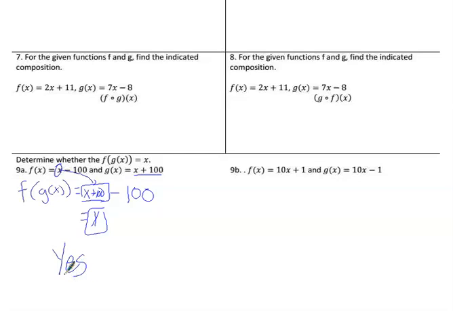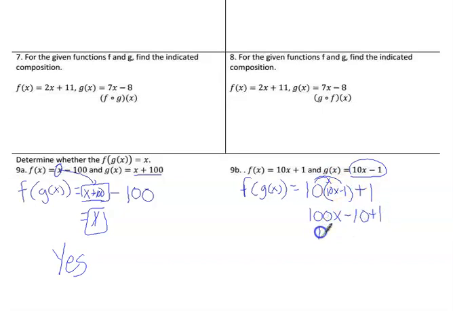On 9b, this time I'm going to take f. Well, let's see. It's f of g of x. So that's f, which is 10x plus 1. But instead of x, we put g, which is 10x minus 1. So let's distribute. And that is 10 times 10 is 100 with an x. 10 times 1 is 10. Well, that's 100x minus 9. There's nothing else I can do. That does not equal x. So no.